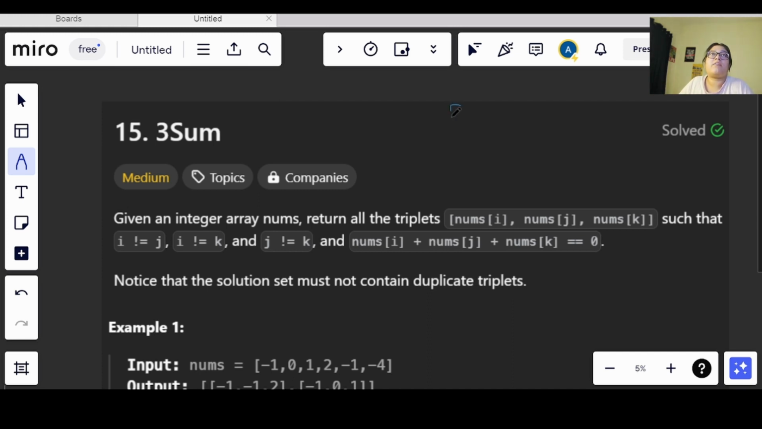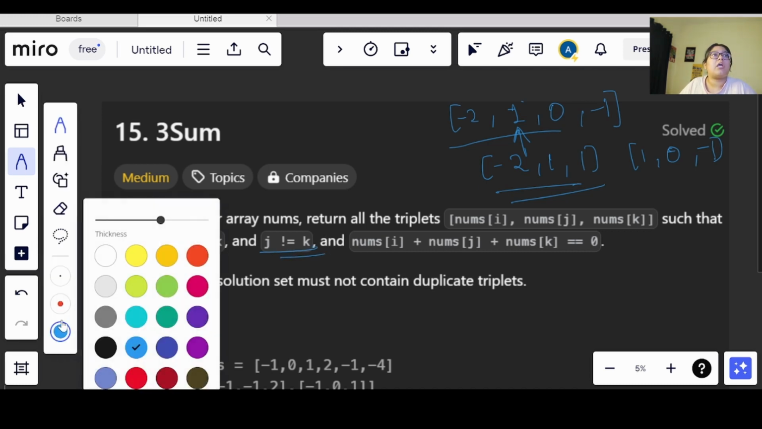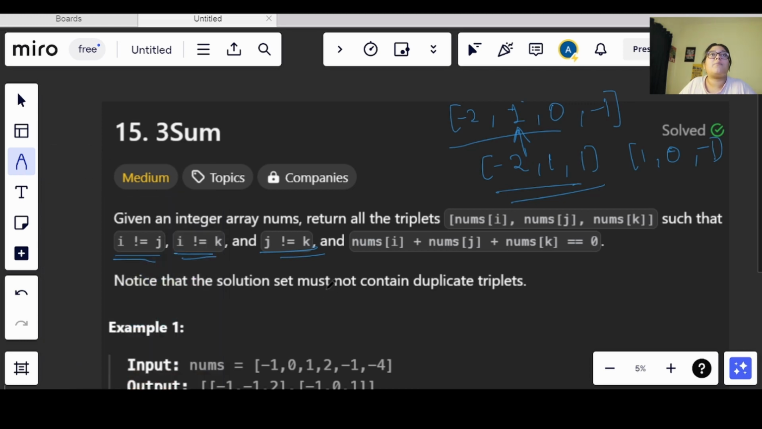Now let's say I have -2, 1, 0 and -1. In order to get a 0 from this, I can do -2, 1, 1, right, and the other one that we have is 1, 0, -1. That is the other case, but here we cannot do that. Why? Because in order to get the triplet, we have been given a condition that i should not be equal to j, i should not be equal to k, and in the same way j is not equal to k. So we need to take into consideration that we are not taking the values from the same index.